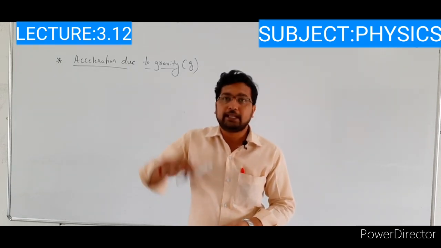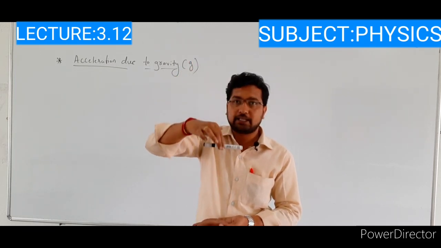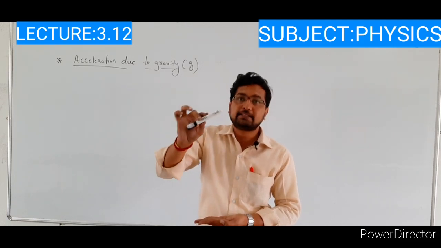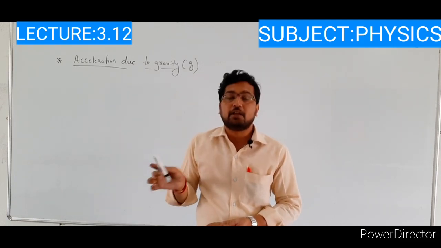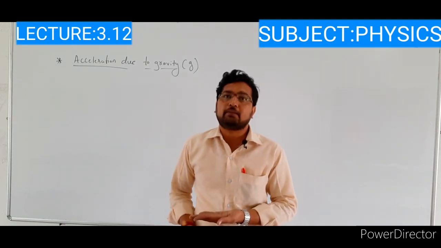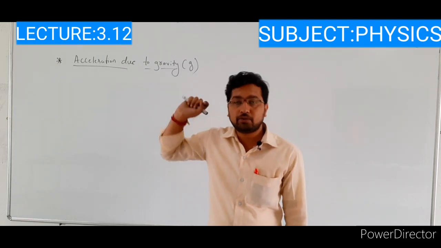The velocity of this object changes with respect to distance. If the velocity changes, it experiences acceleration. Why does it experience acceleration? Because of earth's gravity. So it is called the acceleration due to gravity.